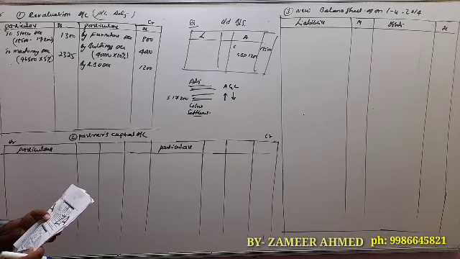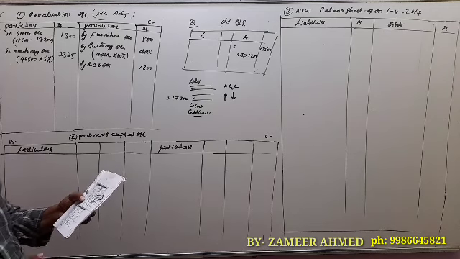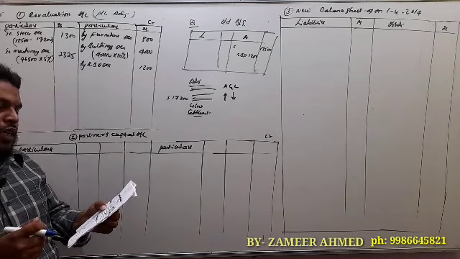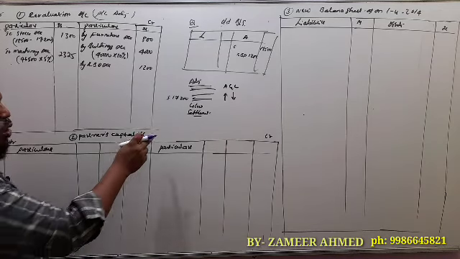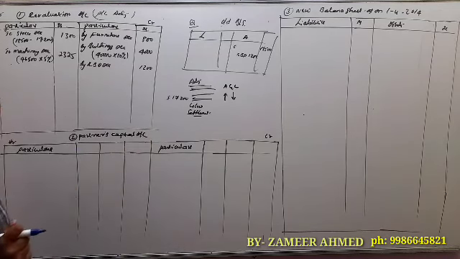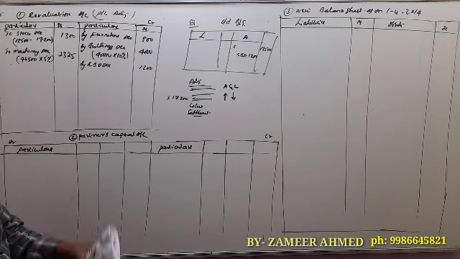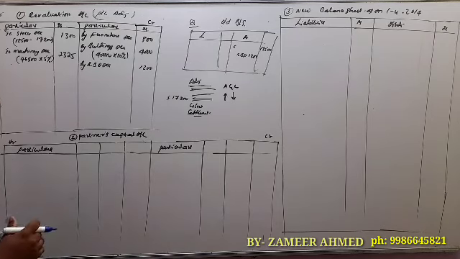Next, the remaining adjustment: goodwill of the firm was raised to rupees 18,000, but it was decided not to show it in the books of accounts. That adjustment we have to record under the second step, partners capital account. And N is to be paid rupees 20,000 immediately. That also we have to record under partners capital account.